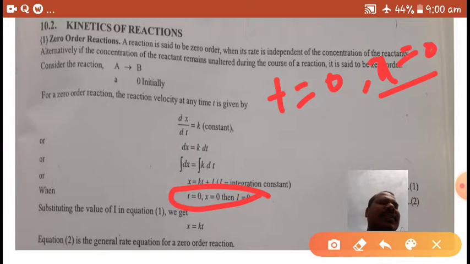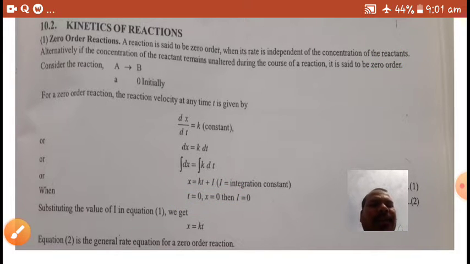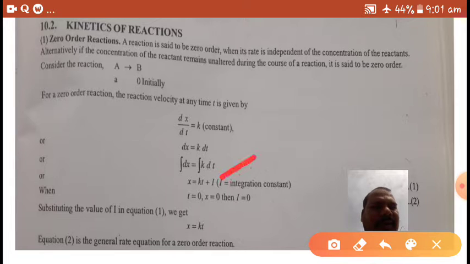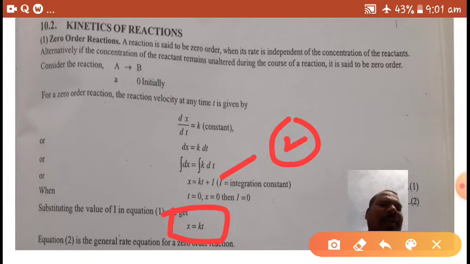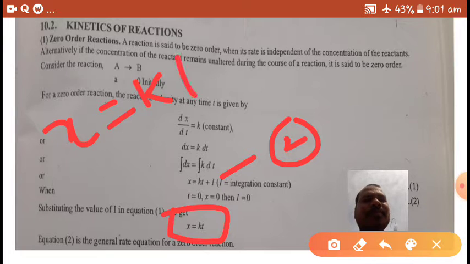It is the consumed amount, or reacted amount, of reactant. In the beginning of the reaction there is no amount which is reacted or consumed, so at t is equal to 0, x is equal to 0. Substituting these values in equation 2, we get x is equal to kt.